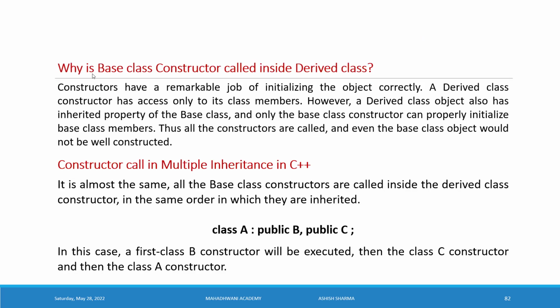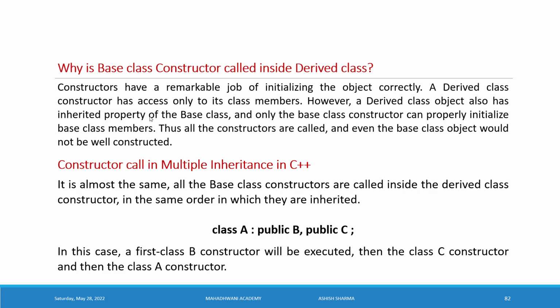Now, why is the base class constructor called inside the derived class? We should understand here, constructors have the remarkable job of initializing objects correctly. We know very well the constructor is used to initialize the data members of the class, to initialize the object of the class.